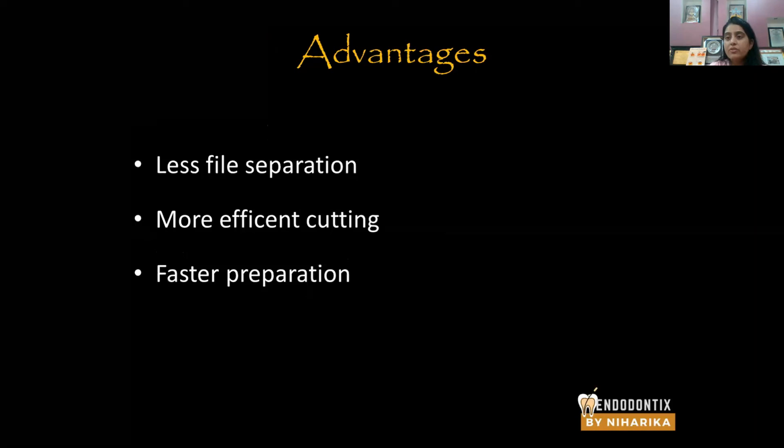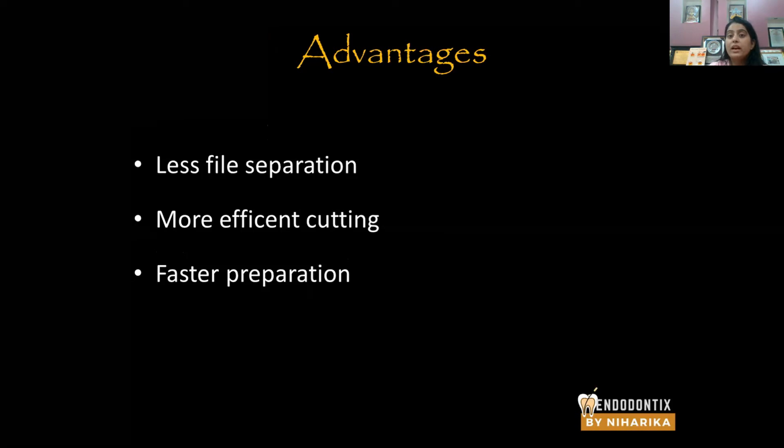The advantages of K400 and other reciprocating handpieces are that with this handpiece, there is less file separation because the file is subjected to less stresses, efficient cutting. You are using a watch winding motion, you are using a balanced force technique, and because of watch winding motion, the cutting efficiency is really good, and the preparation is faster.